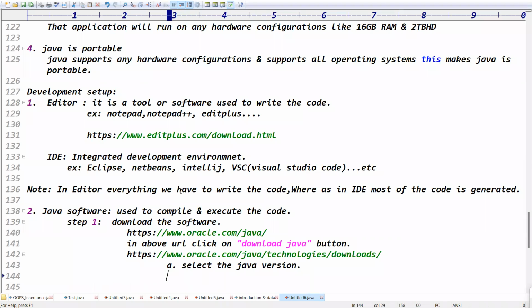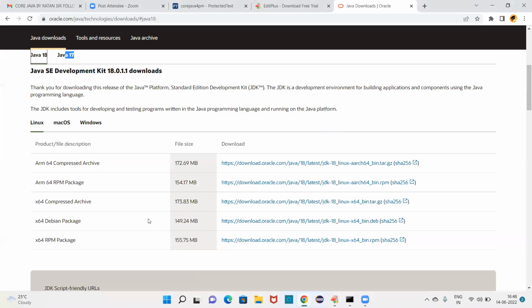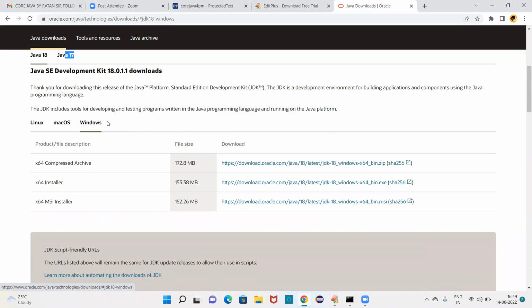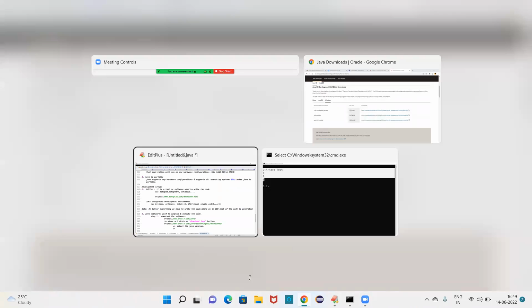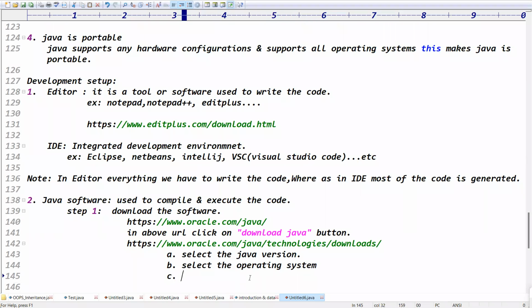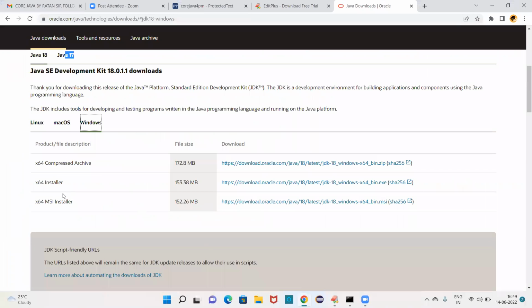After selecting the Java version, the second step is to select the operating system. Here Linux is there, Mac is there, Windows is there. After selecting the operating system, we need to select the processor.